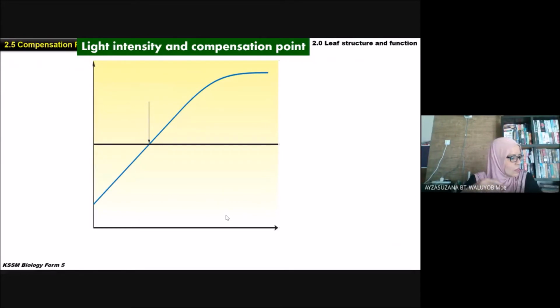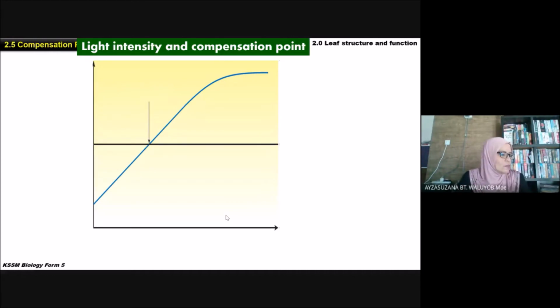Now we are going to study the relationship between light intensity and the attainment of the compensation point. As we know, at the compensation point, the rate of photosynthesis is the same as the rate of respiration.